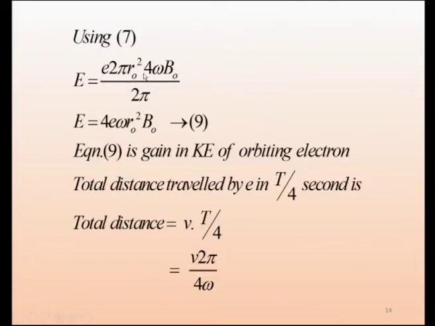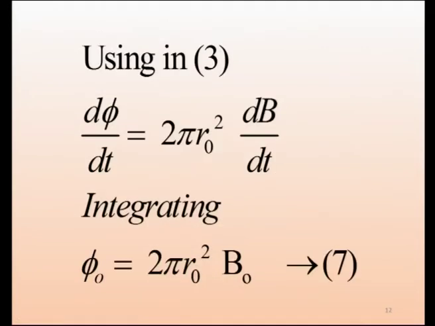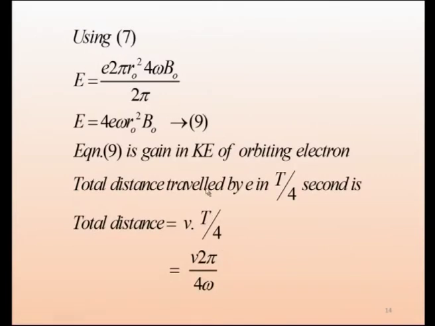We get e into 2 pi r naught squared into 4 omega B 0. So, phi 0 is written in terms of B 0, and simplifying this we get this expression. The relation between phi 0 and B 0 was already given in 7, so we will just recall that part. For this reason only we derived the relation between flux and flux density. So, we get this last expression for energy.